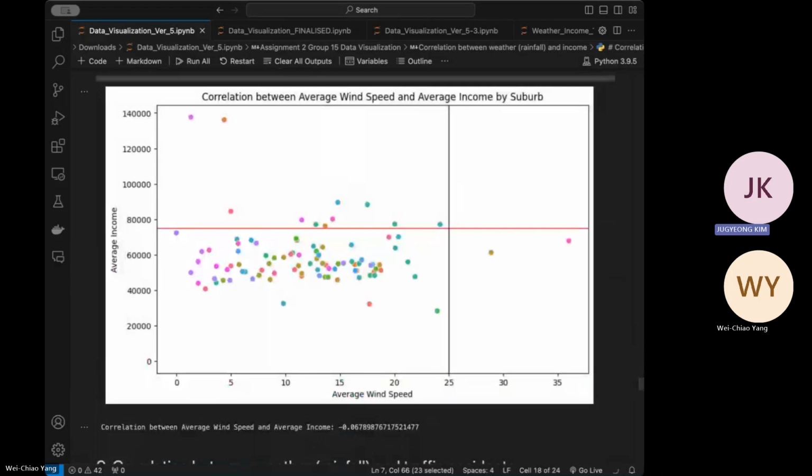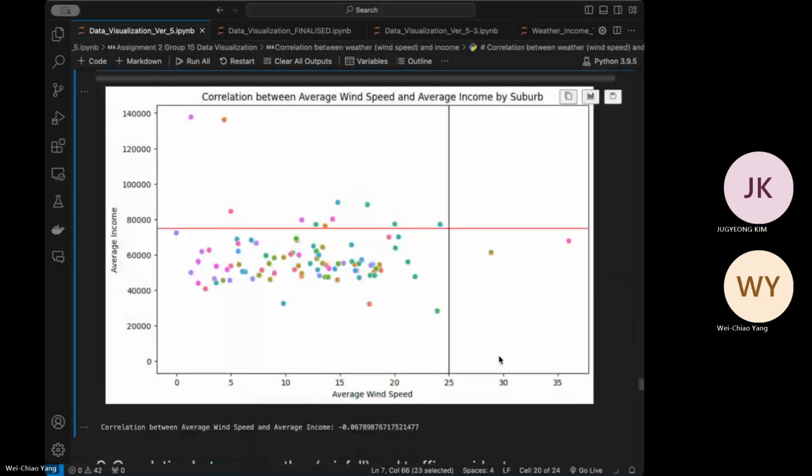However, from the observation that we do, you can see that there are some outlier income suburbs that tend to show less wind speed, which is something worth noticing. As you can see, the yellow and the pink on the top left side only take about 5 to 0 wind speed. So that means it is a better place than the other areas, I can say.